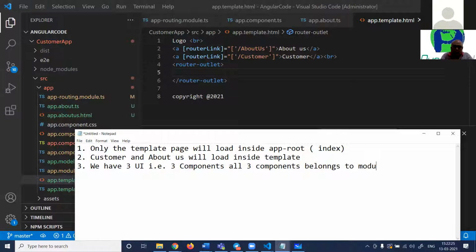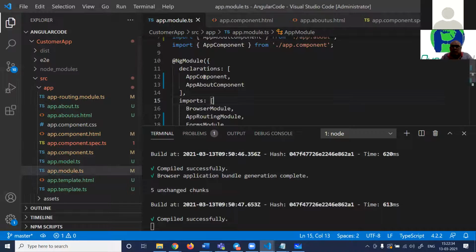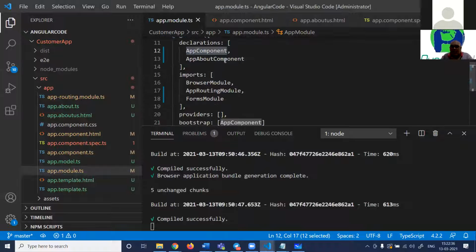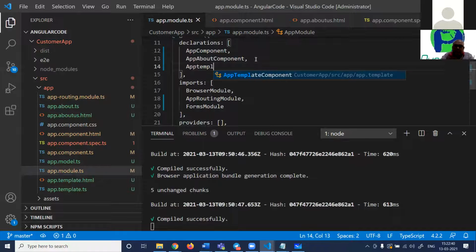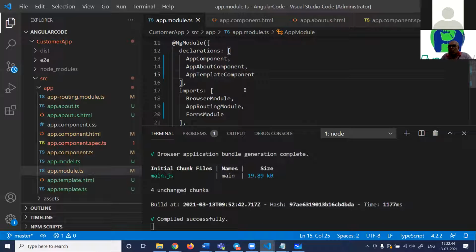Means all three components to participate together should belong to the module. So over here in the module: app component, app about component, and app template component. One module can have multiple components, right?